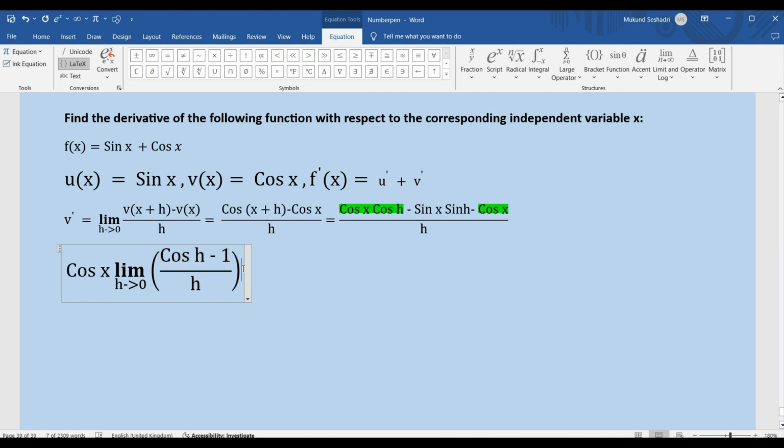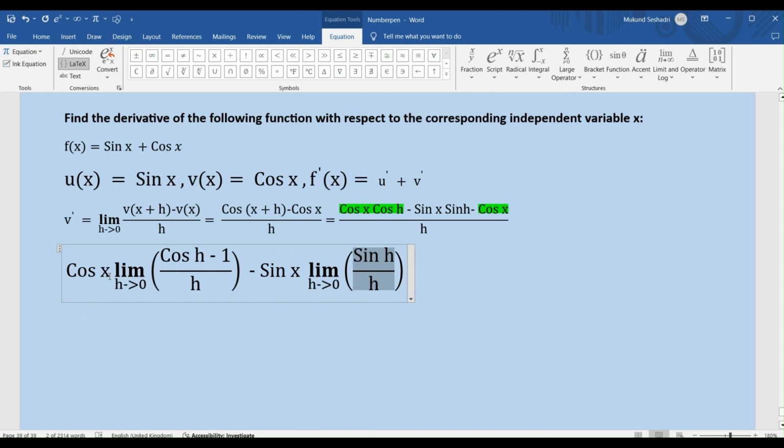And then I have another expression which is minus sin x. And remember, folks, my sin x is independent of h, so I can pull that out as well. And then with limit h tending to 0, I have an expression which is sin h by h, right? So let's bracket that as well.